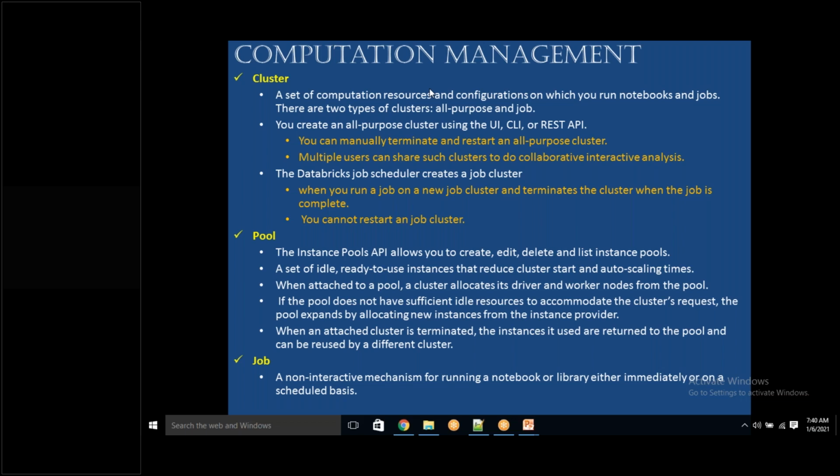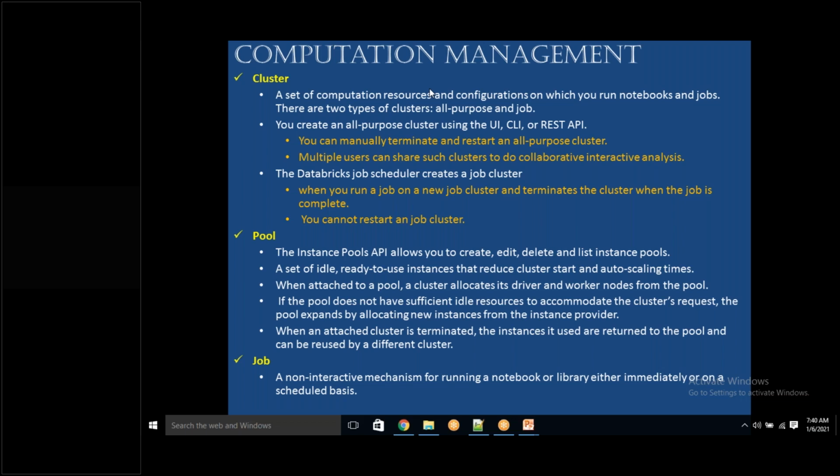Malaya, only Microsoft Azure will provide the pool, right? Databricks itself is not providing it, right? No, I think that option is available everywhere. That pool option will be available everywhere. See, Databricks is developed by the Databricks team, so the same functionalities will be available everywhere.